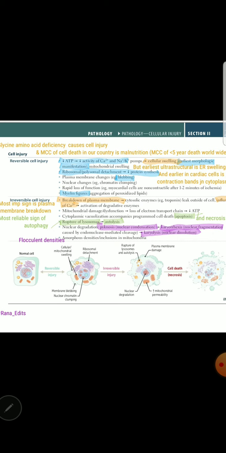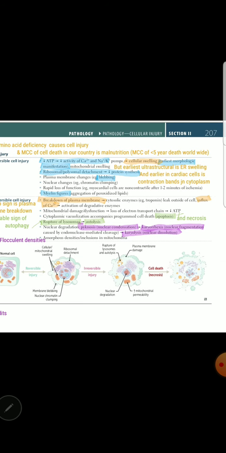See, that is the cellular swelling, how it takes place. That is the earliest morphological manifestation. That is another MCQ. But if they specifically asked about earliest ultrastructural change, that is the endoplasmic reticulum swelling, ER swelling. That is even taking place before cellular swelling sometimes. And that is ultrastructural. But in case of a general question, the earliest morphological manifestation is overall cellular swelling of reversible injury. And if the word earliest ultrastructural is used, then it is ER swelling, endoplasmic reticulum swelling.